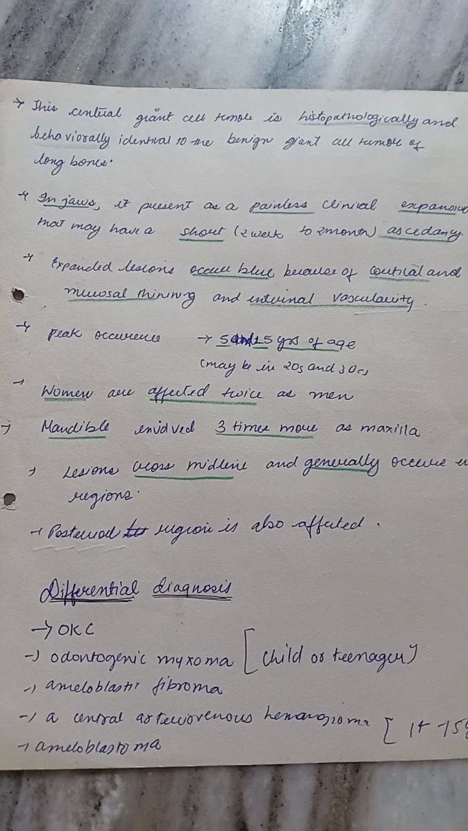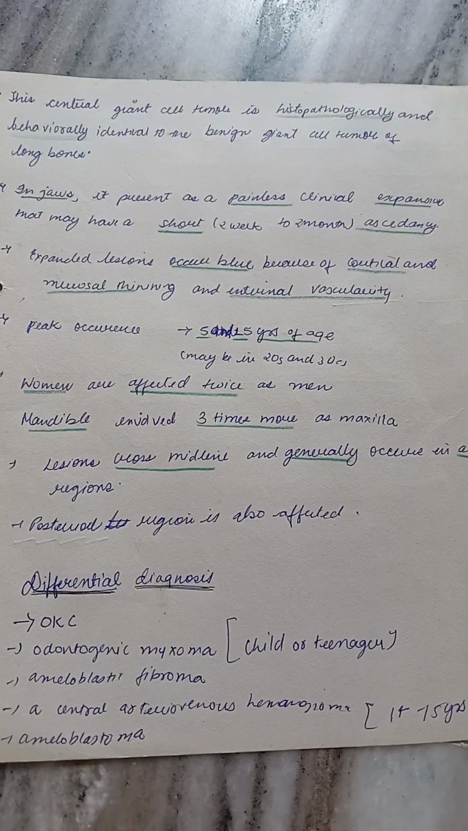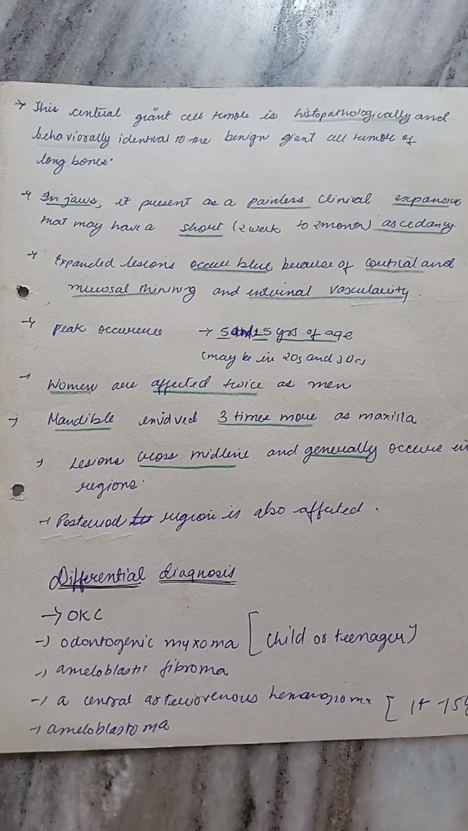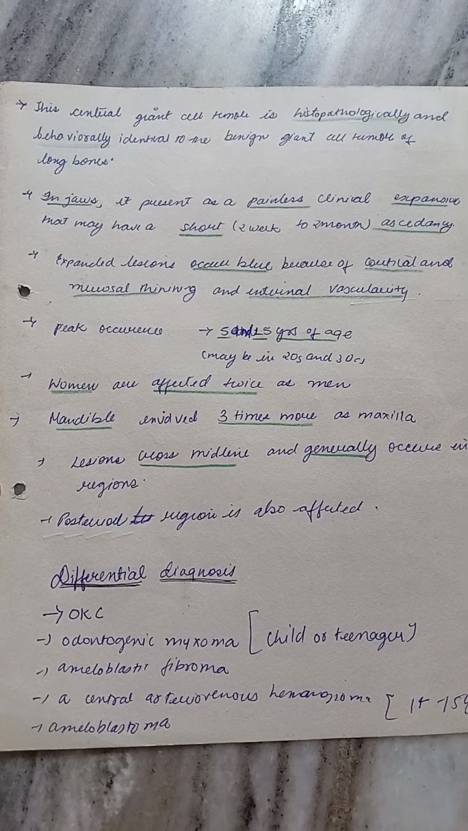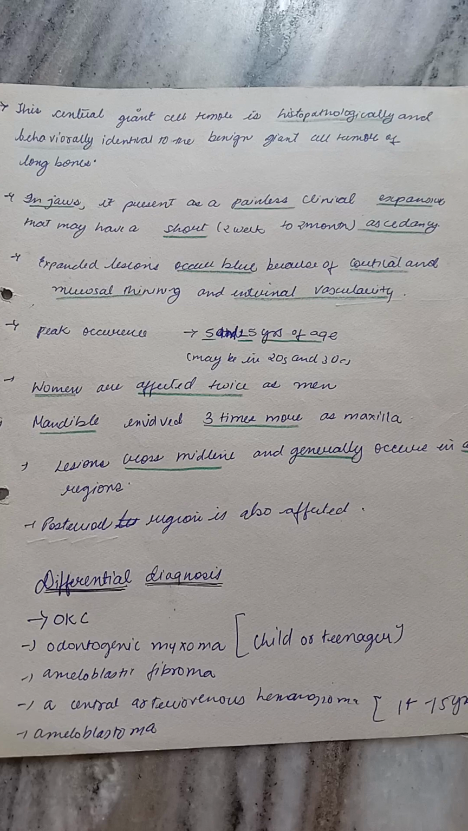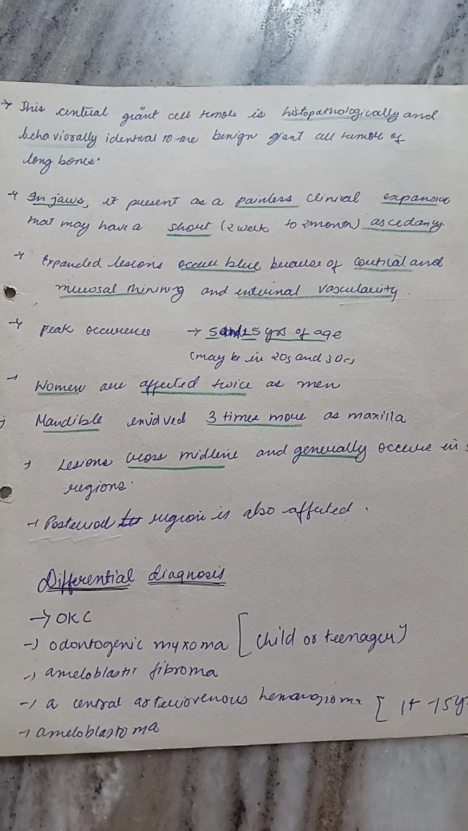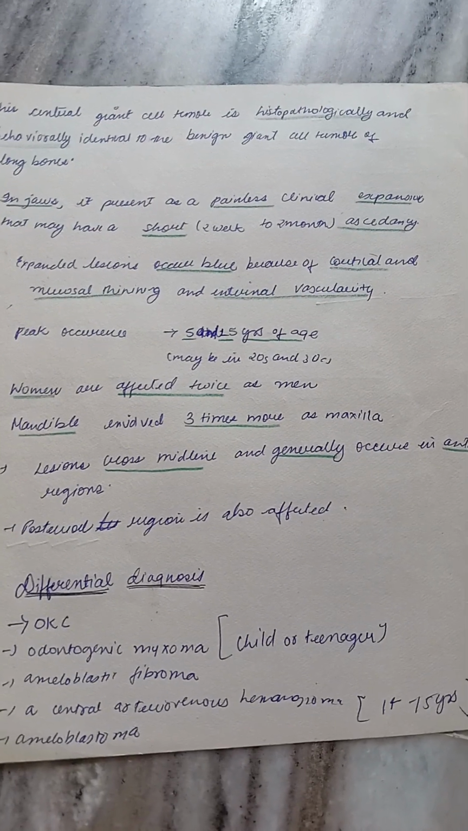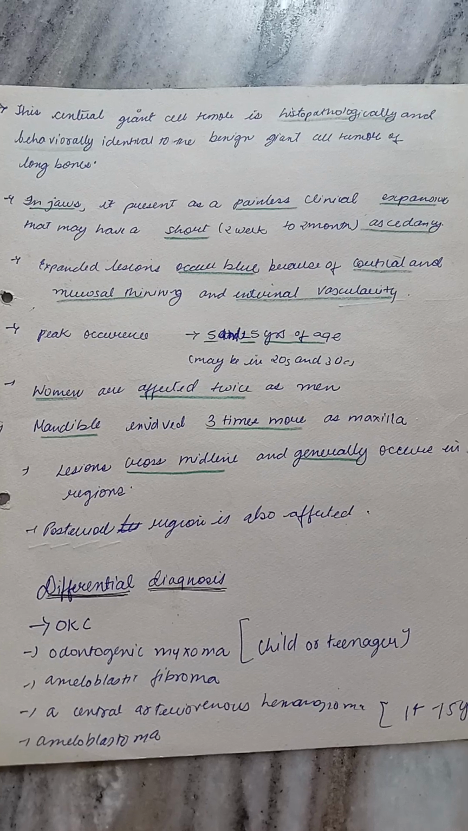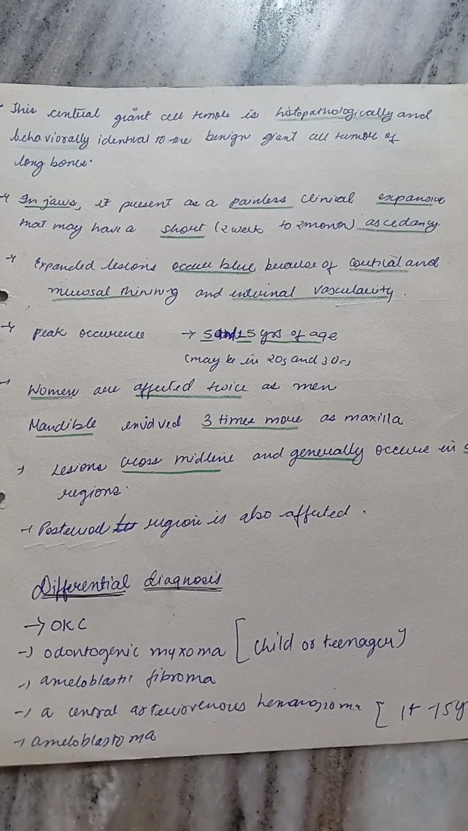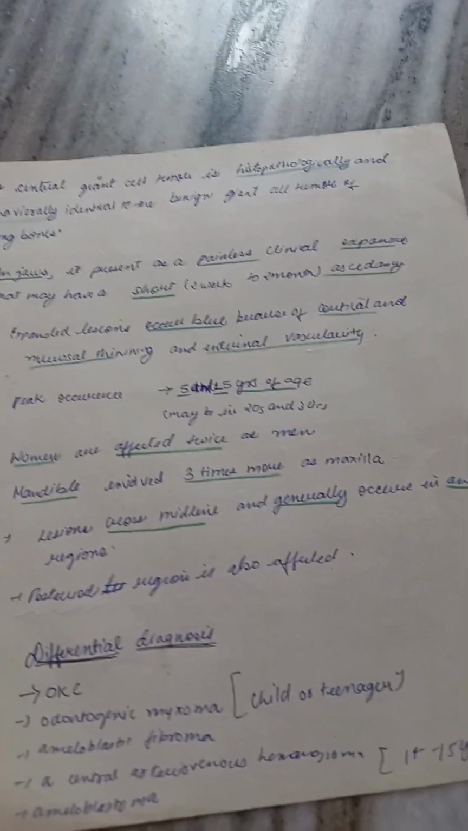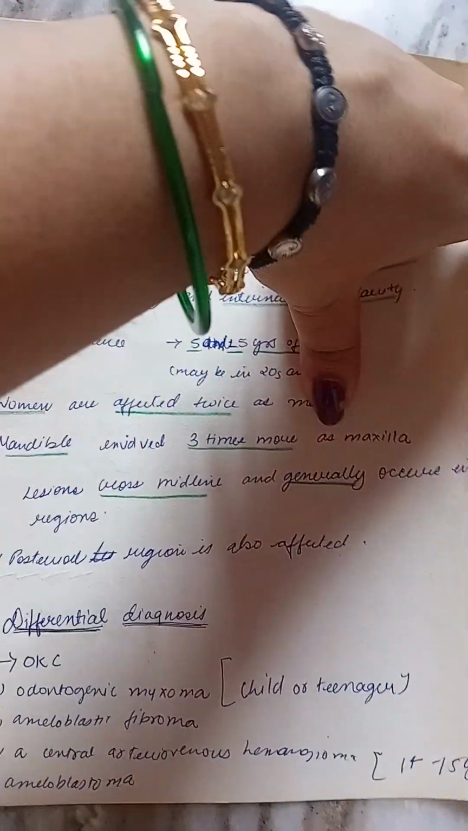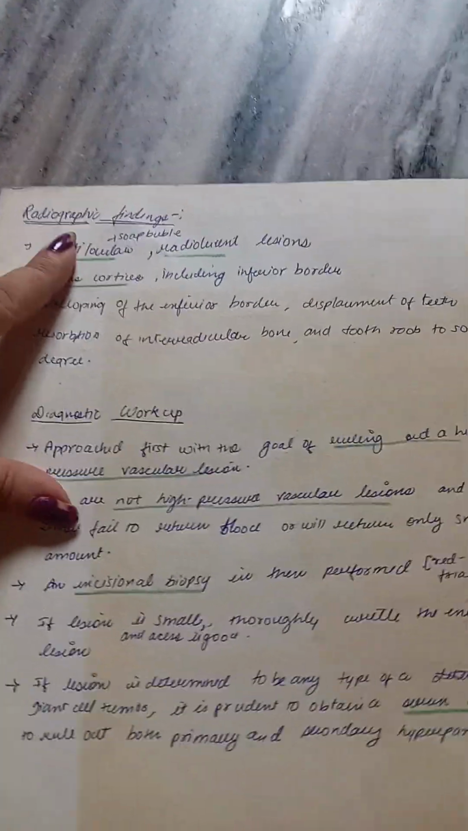Now coming to differential diagnosis, what can be the differential diagnosis of central giant cell tumor? First is OKC, that is odontogenic keratocyst. Second is odontogenic myxoma, and third is ameloblastic fibroma. All these three are differential diagnoses when it's occurring in a child or teenager, and when it is at the age of 14 or 15 years, the differential diagnosis will be a central arteriovenous hemangioma or ameloblastoma. It also appears multilocular. मतलब all the multilocular radiolucencies are the differential diagnosis.